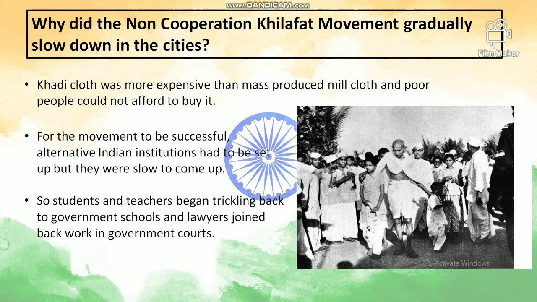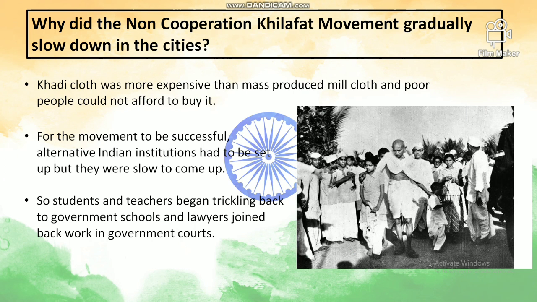So all these things were happening, but what was the reason that the non-cooperation Khilafat movement gradually slowed down in the cities? The first point is that khadi cloth was more expensive than the mass-produced mill cloth, and poor people could not afford to buy it. Now the cloth which was supplied by the Britishers was cheap, and Indians, as they were poor, could afford to buy it. But the khadi cloth was more expensive.